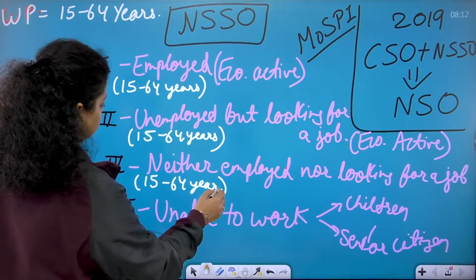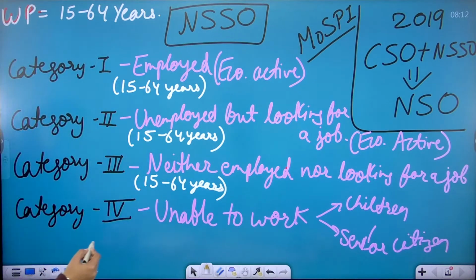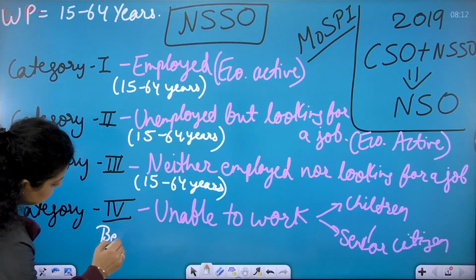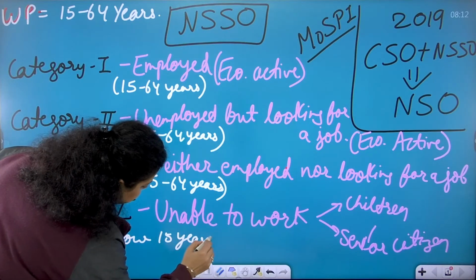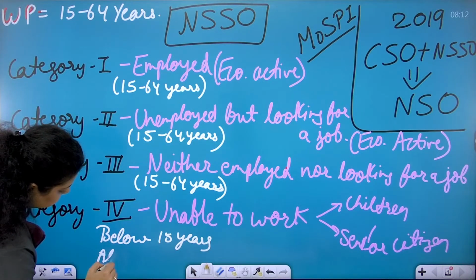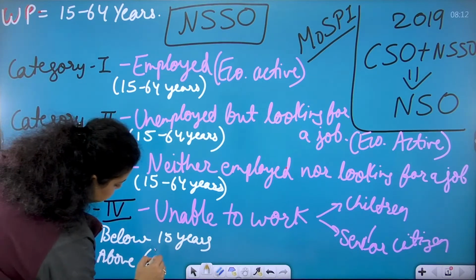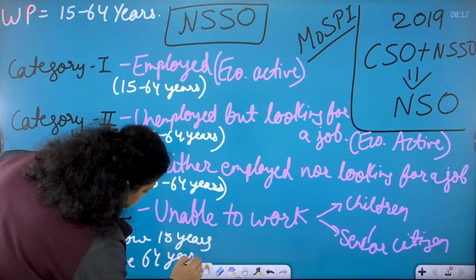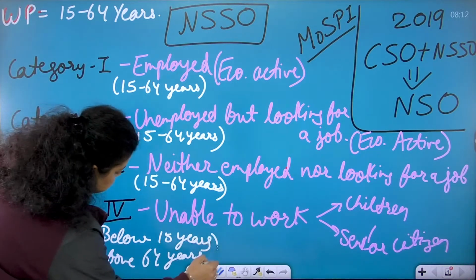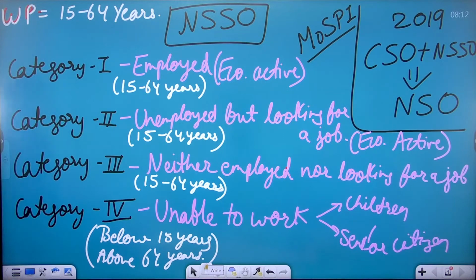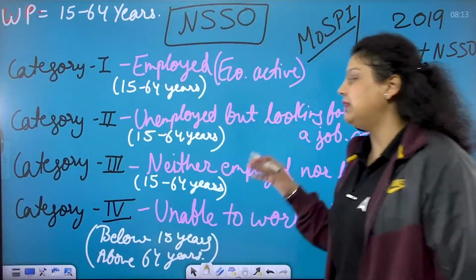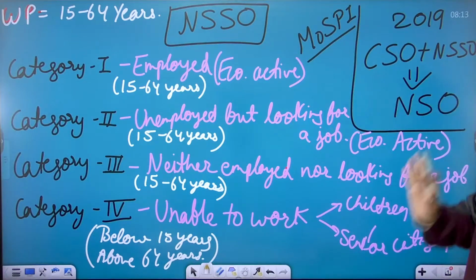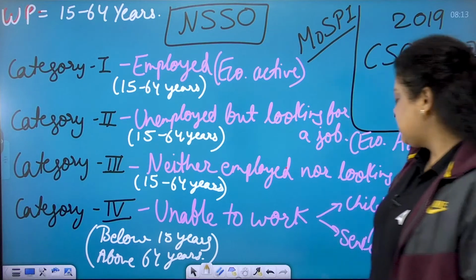Now category 4 covers those below 15 years and above 64 years. So the senior citizens and the children are under category 4. Do remember these 4 categories, category 1, 2, 3 and 4, according to NSSO. Okay, so this is the population.